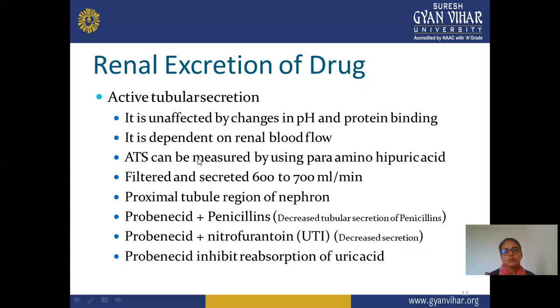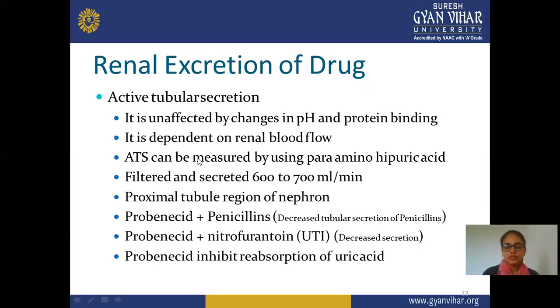Next, active tubular secretion is unaffected by changes in pH and protein binding. If any change occurs in pH or plasma protein binding, the active secretion is not affected and remains in a normal condition. And next, it is dependent on renal blood flow.